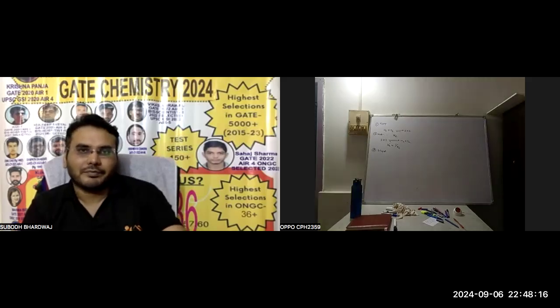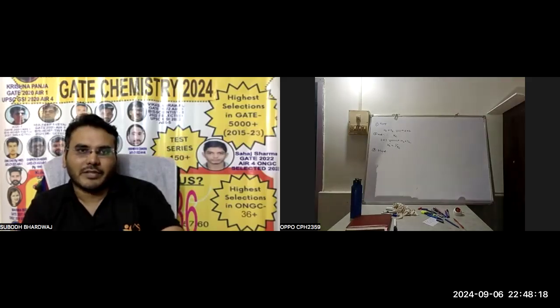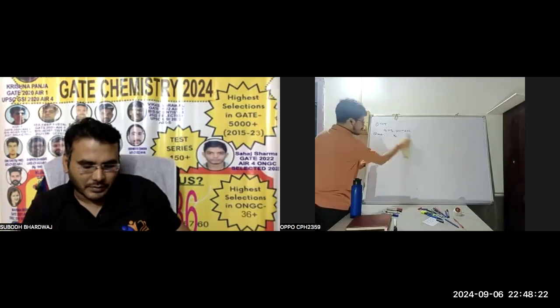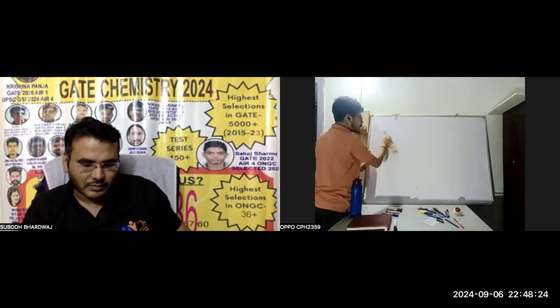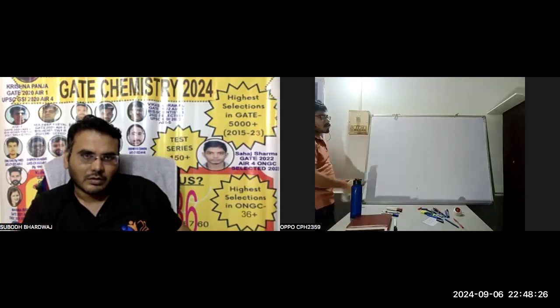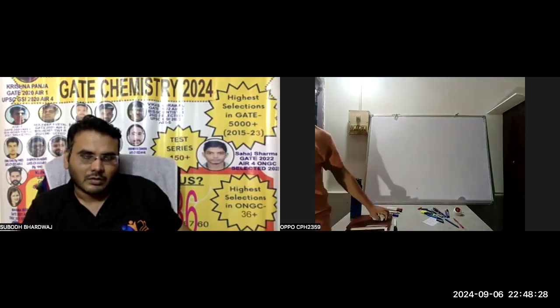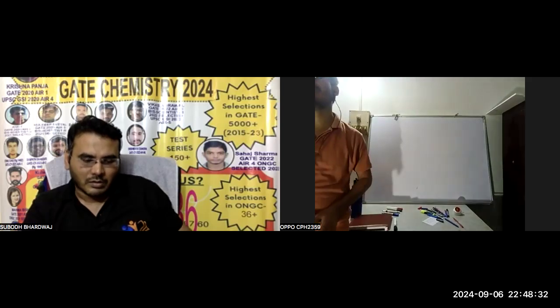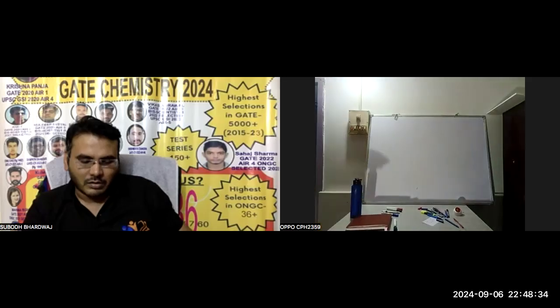Next question: what is the difference between homogeneous and heterogeneous equilibrium? Okay, sir. If the reactant and product are in the same phase, then it is called homogeneous equilibrium. If the reactant and product are in different phases, then it is called heterogeneous equilibrium.